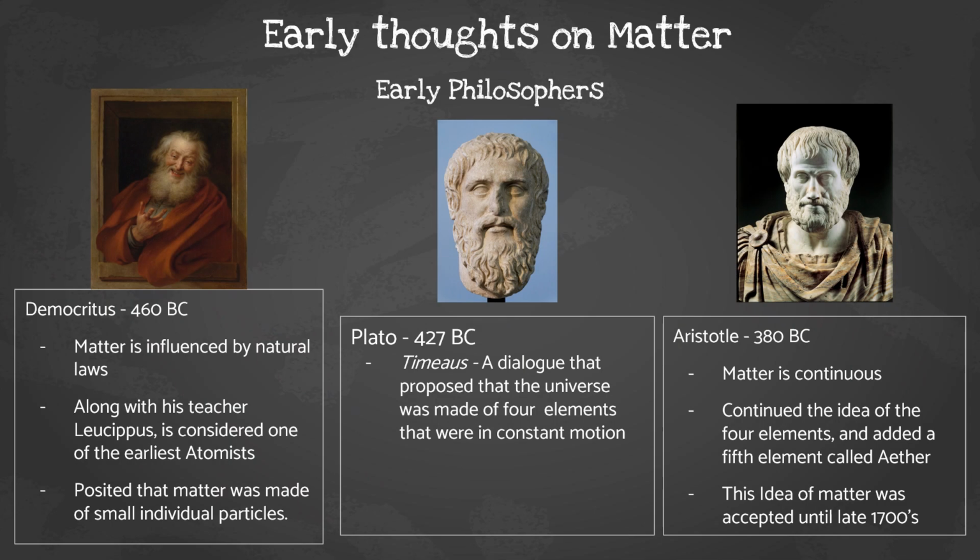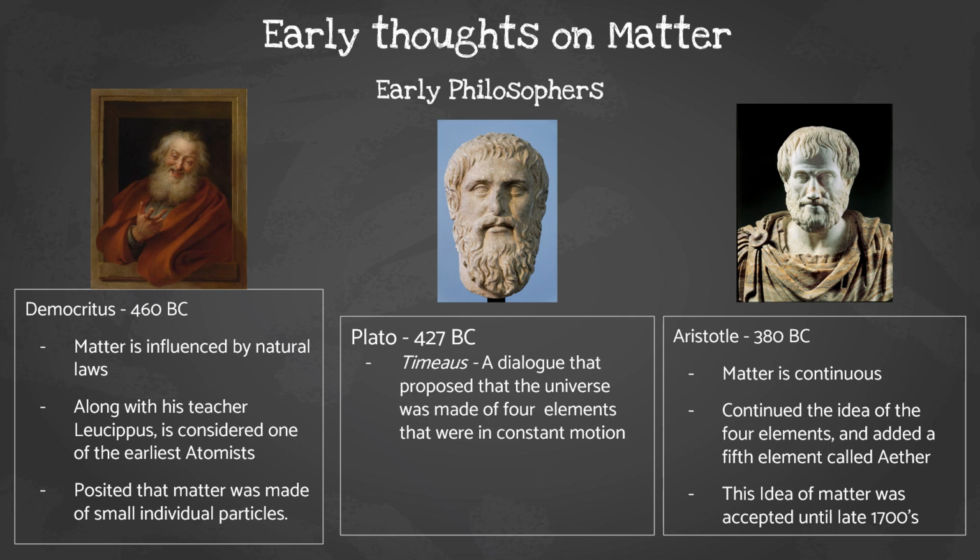So, early thoughts on matter. Our early philosopher, we have Democritus, who was born and died roughly in 1460 BC. He decided or discovered that matter was influenced by natural laws. Along with his teacher Leucippus, he is considered one of the early atomists. He said that matter was made of small individual particles.